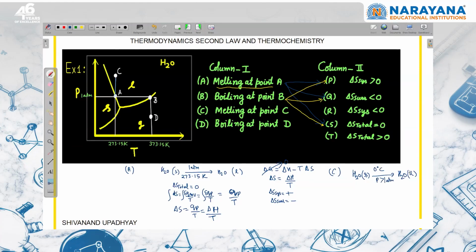Pressure की value 1 atm से बड़ी है. Now here liquid state is stable, so if I bring the solid over here, it will itself convert into liquid. So we can say that this is a spontaneous process. Delta G of this process will be negative, right?